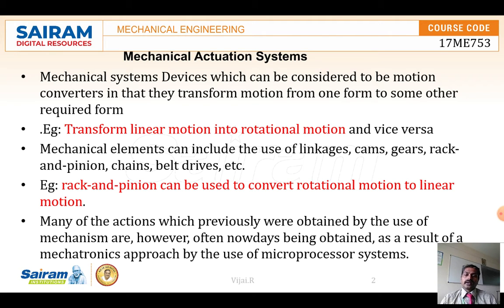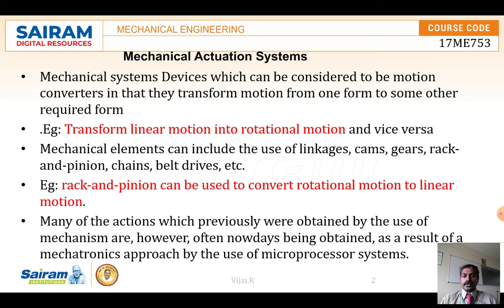So normally, an actuation system is the one which is used for transformation of one motion into another motion. Okay, so mechanical devices are also very important in any industrial works, whatever it is, in the mechatronic system. First, this mechanical actuation is very important, that is to transfer one form into another form.